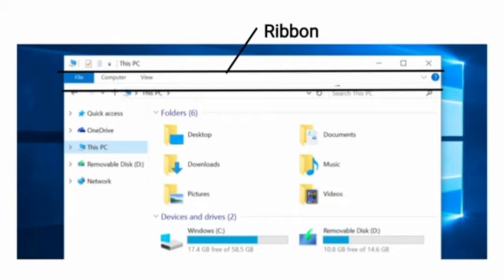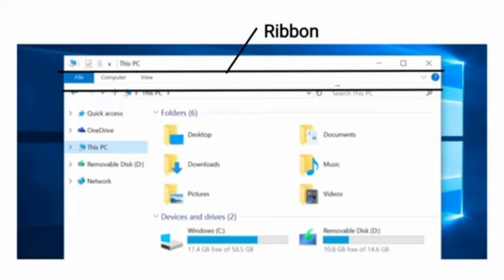Ribbon. Ribbon quickly opens a new window. It gives us access to File, Computer and View options. By clicking on File, it will allow us to do tasks on the window such as open new window, change folder and search options, help and close.